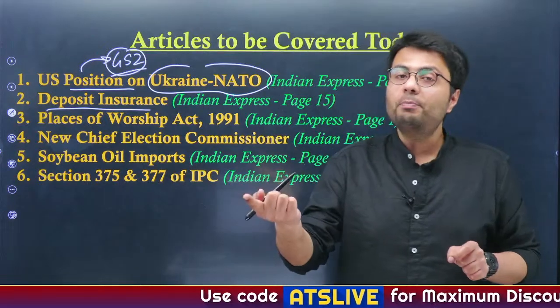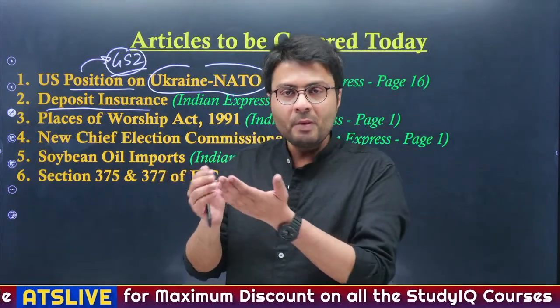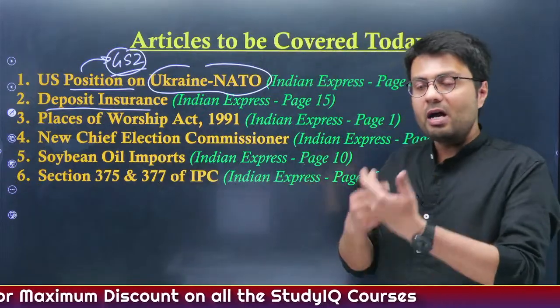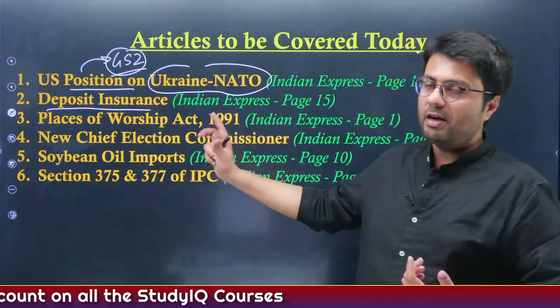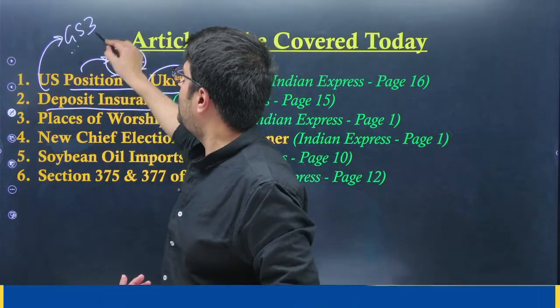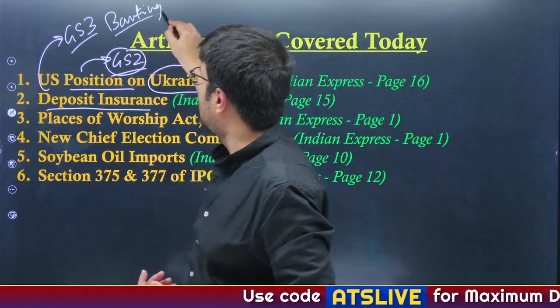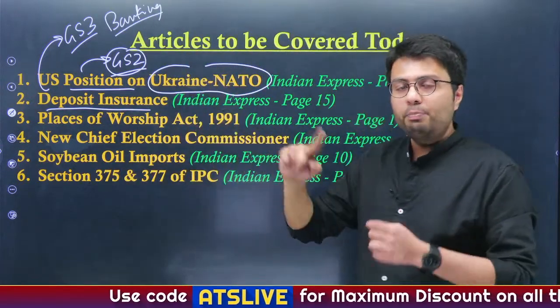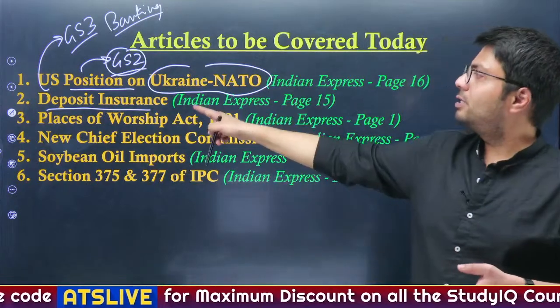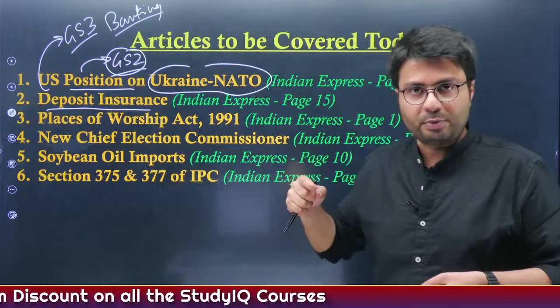How banks are provided safety so that some amount of customers' money is protected, and how it benefits customers in general. We'll try to understand this. Now, this kind of article is important from GS paper 3, particularly the sector of banking, which is a part of economy syllabus. And you understand banking is primarily asked in prelims. So that is why such articles become very important from this year's prelims perspective.